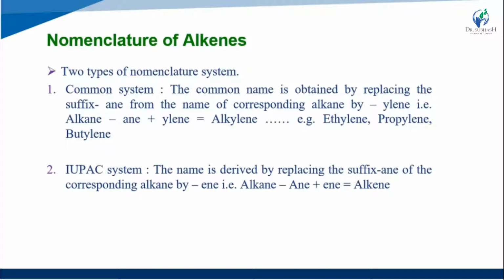Remove the -ane suffix and replace it with -ylene. Examples are ethylene, propylene and butylene.